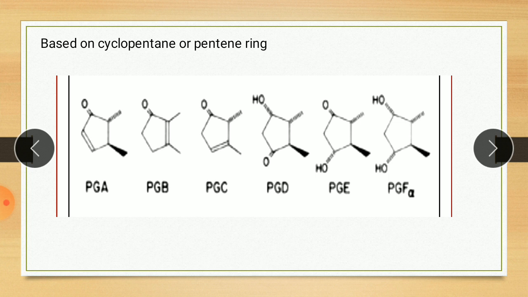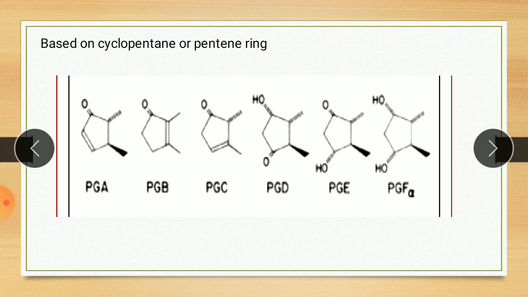So as we see in the naming of prostaglandins, that is prostaglandin A1, prostaglandin E2, prostaglandin F2. Here A means which contains A type of cyclopentane ring, and the number, that is prostaglandin A2, here 2 means the number of unsaturations in the side chain.